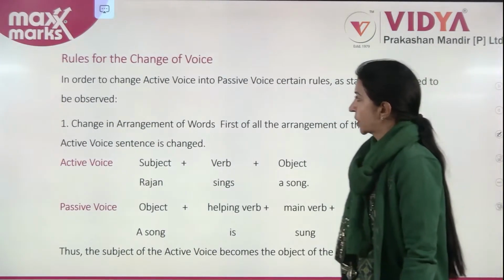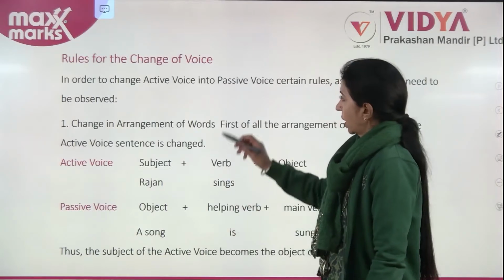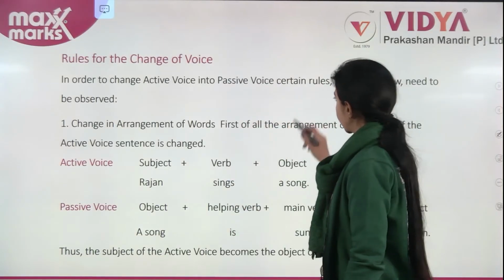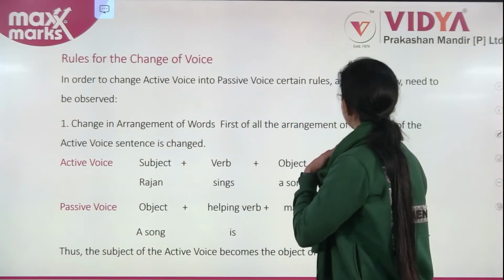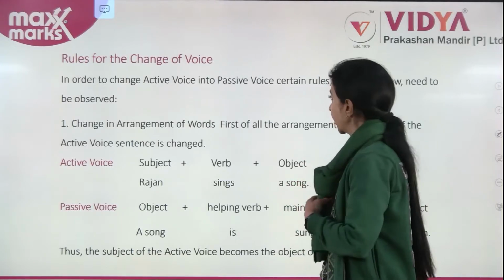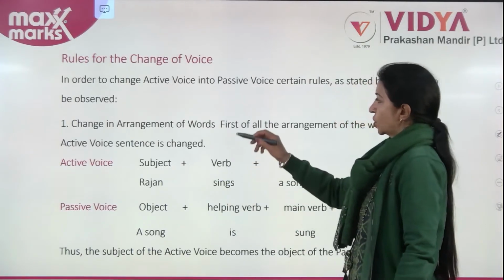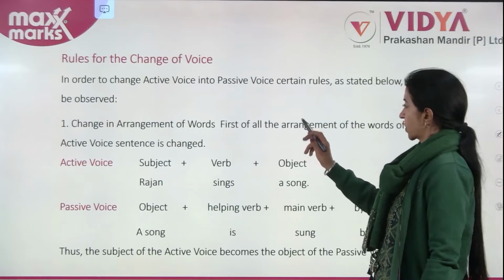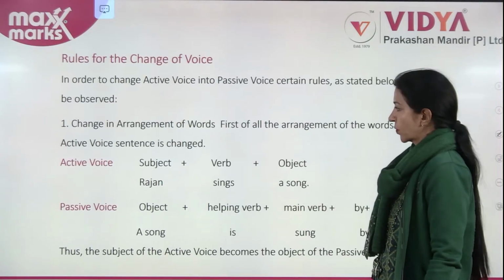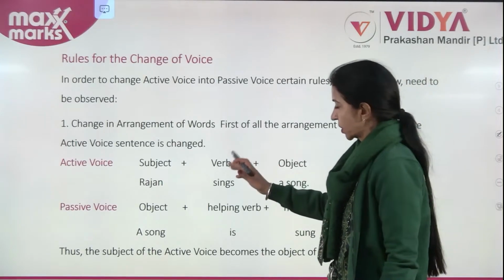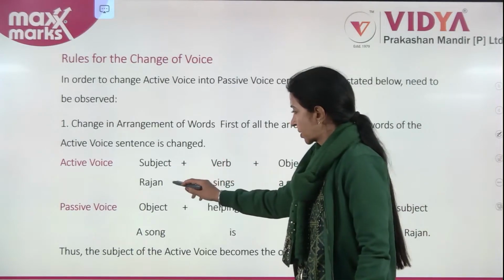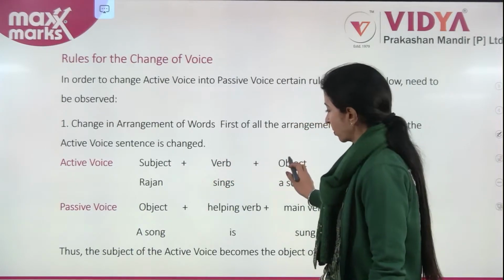Now, rules for changing the voice. In order to change active voice into passive voice, certain rules as stated below need to be observed. Change in arrangement of words. First of all, the arrangement of the words of the active voice sentence is changed. Active voice: subject plus verb plus object.